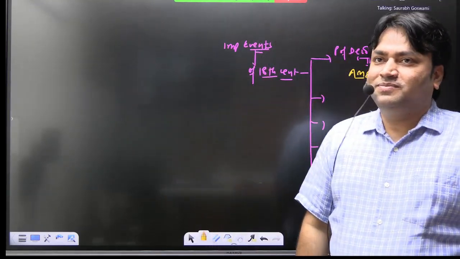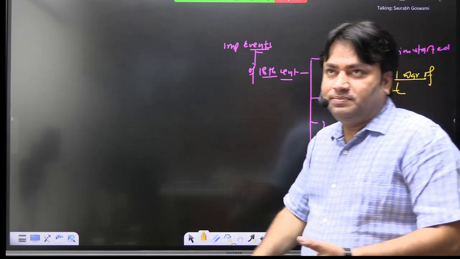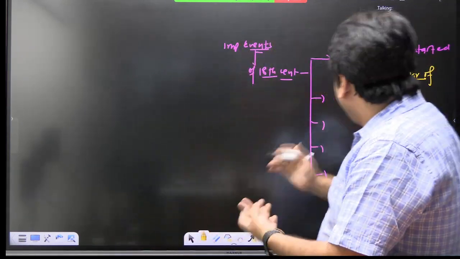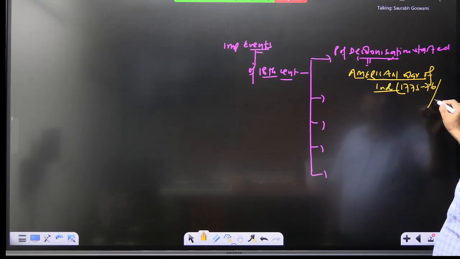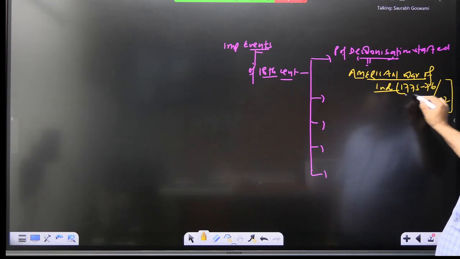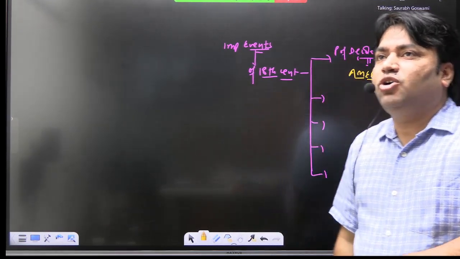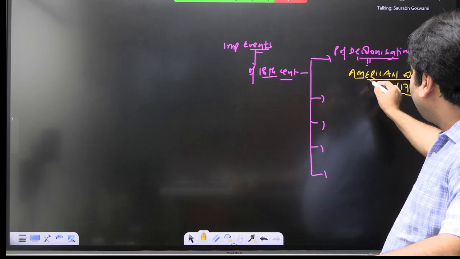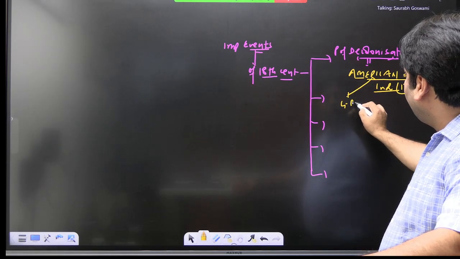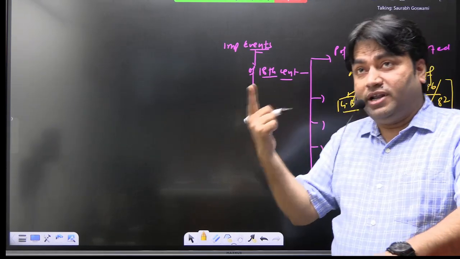Okay. So this is what American War of Independence. So here we can write, basically this is 1775, 76 to 82. So this period is known as American War of Independence. And America was a colony of Britain, Great Britain. It got freedom from the Great Britain.